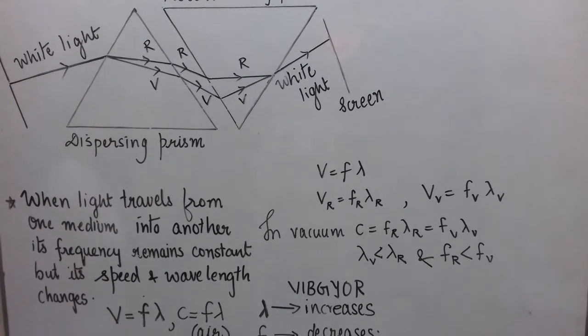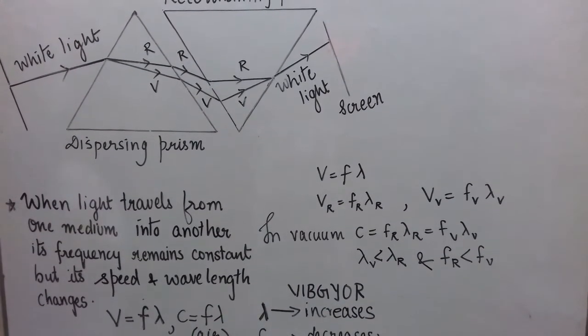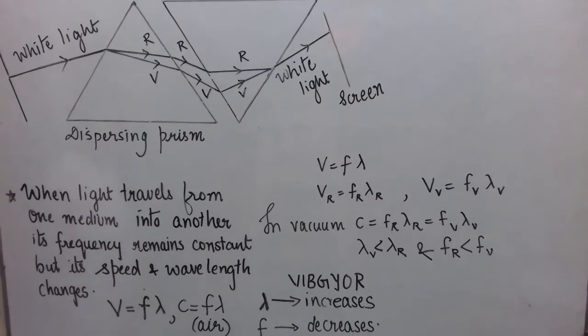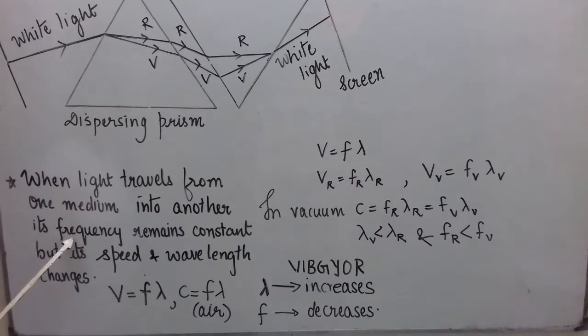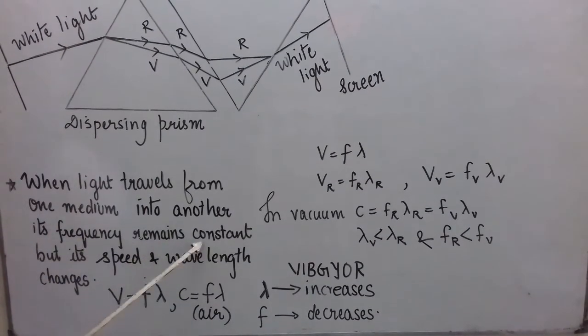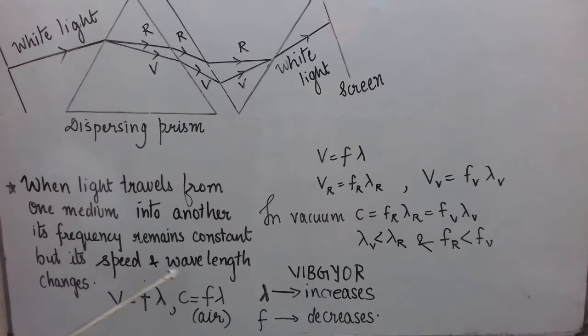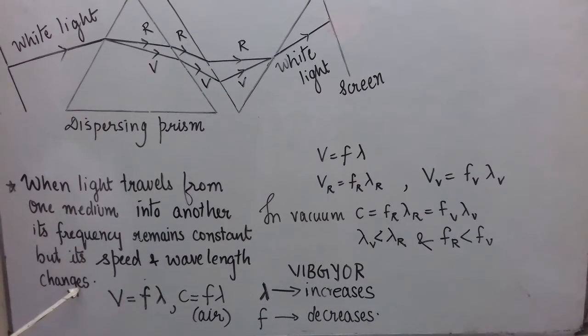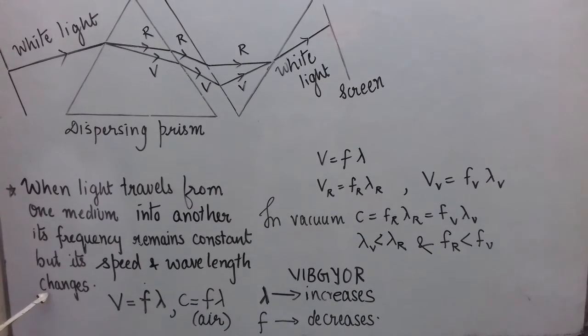Generally, whenever we say the wavelength of red light is this, we mean in air or in vacuum. As I have told you, when light travels from one medium into another medium, frequency remains constant, but the speed and wavelength change. So obviously the wavelength of any color of light is not fixed.